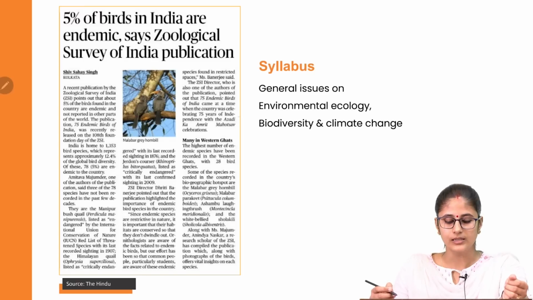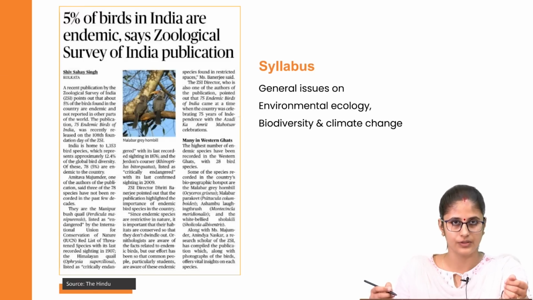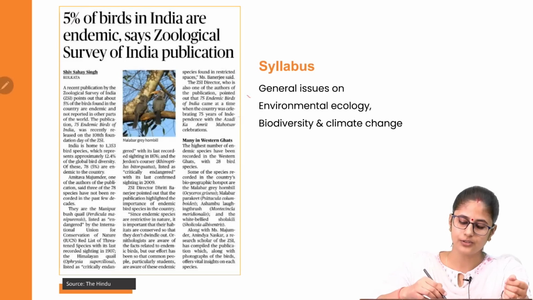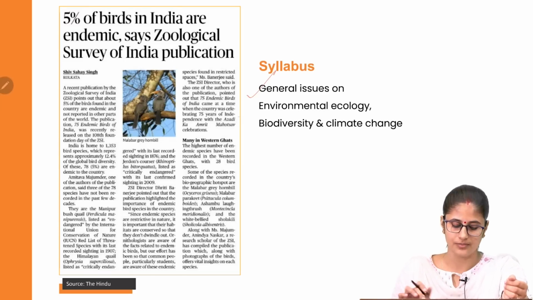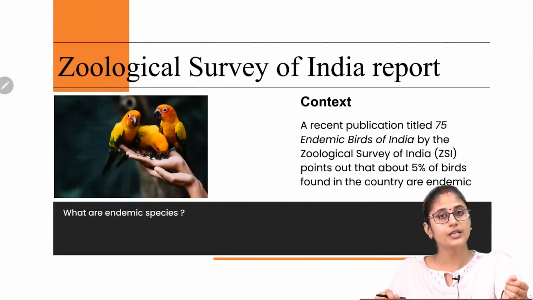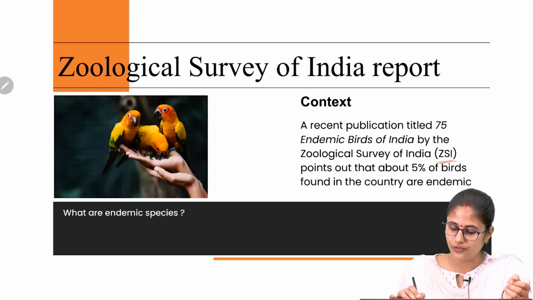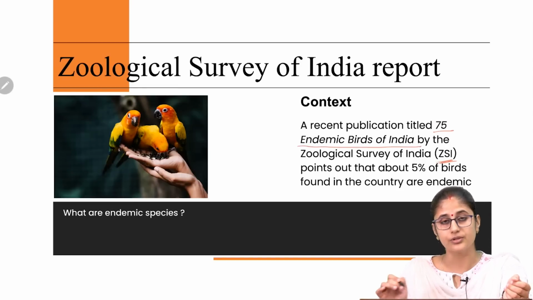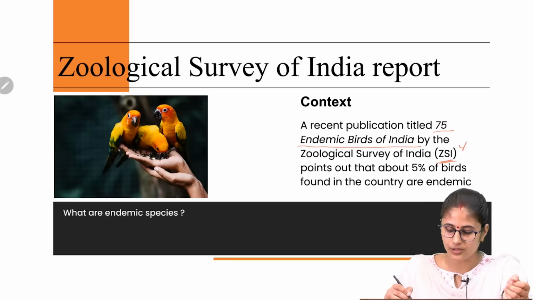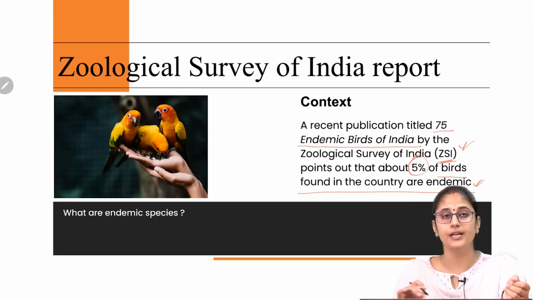Now, this next article relates to a report which has been recently published by the Zoological Survey of India, and this article pertains to this very aspect of your prelim syllabus. Let's try and understand the context first. So the context is, as I've told you, that the Zoological Survey of India has come up with a report titled 75 Endemic Birds of India. So according to this report, around 5% of the birds are endemic to India only.